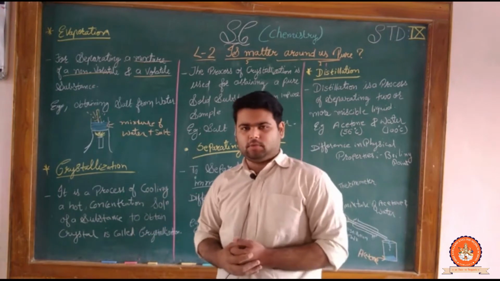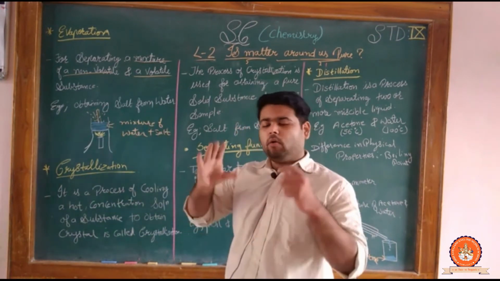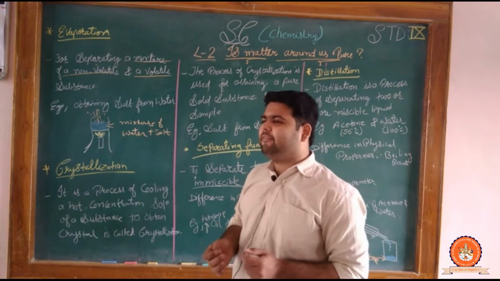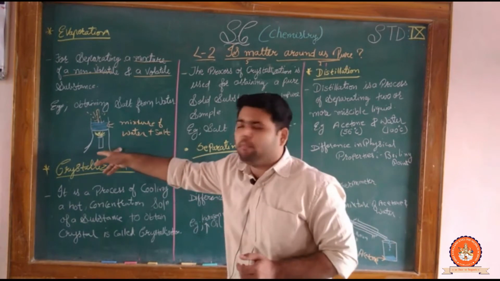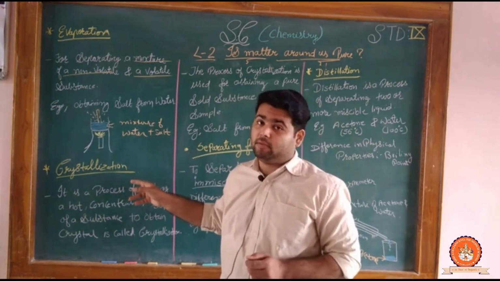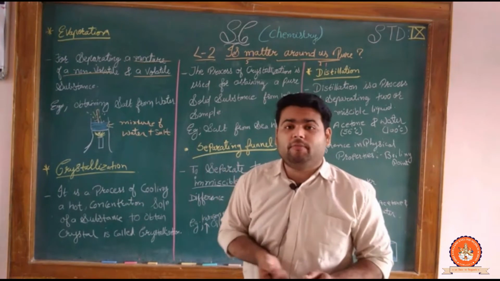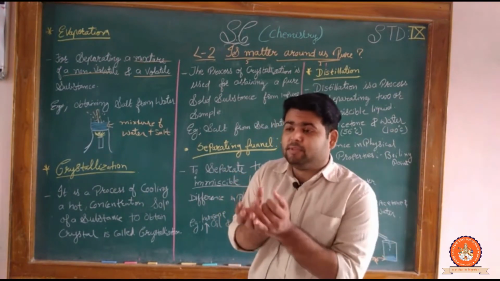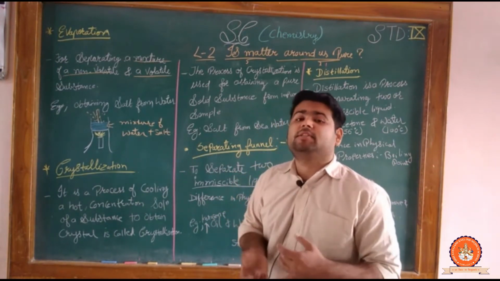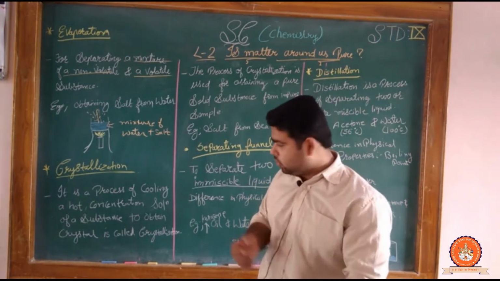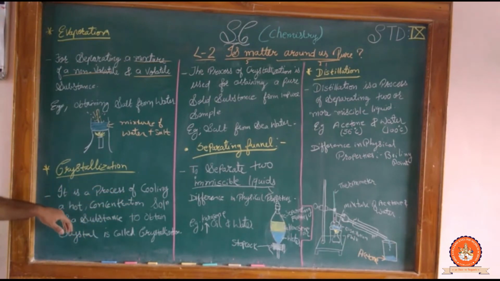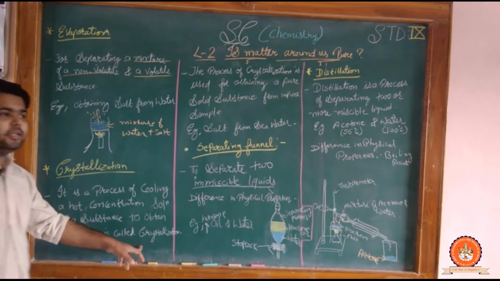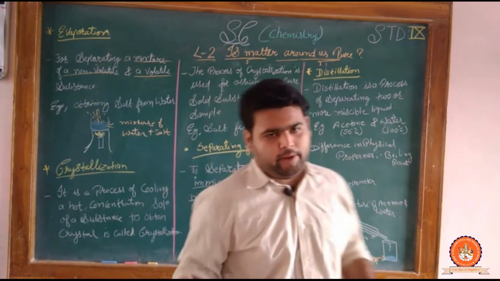Now the crystallization process. Both processes are almost the same, but the difference is that evaporation is done with a burner, while this one is not, because we need the substance in crystal form. So how is this process done? It is a process of cooling a hot concentrated solution of a substance to obtain crystals, and this is called crystallization.